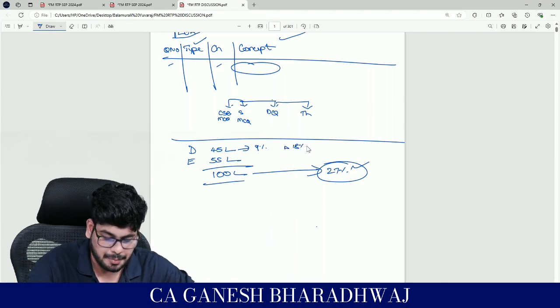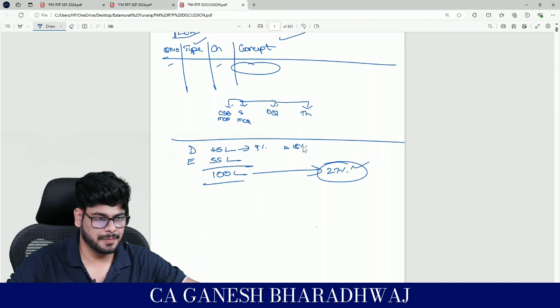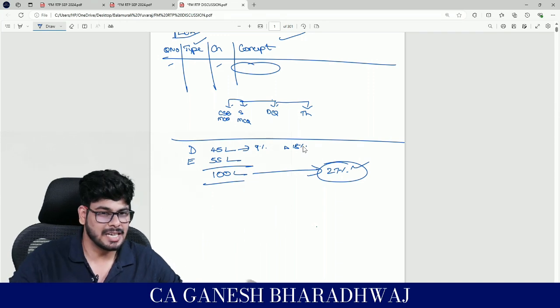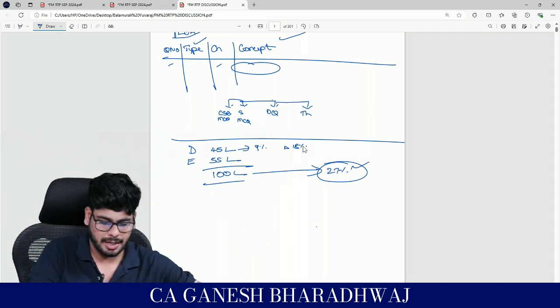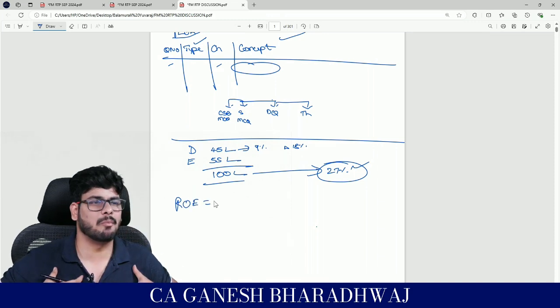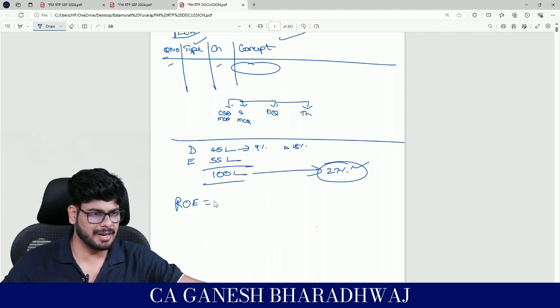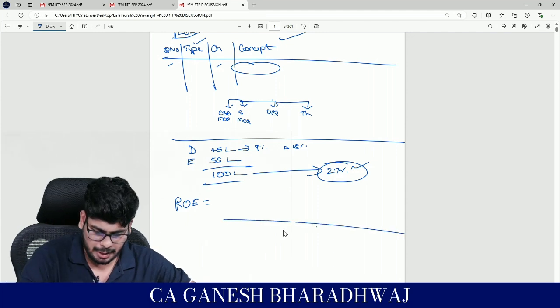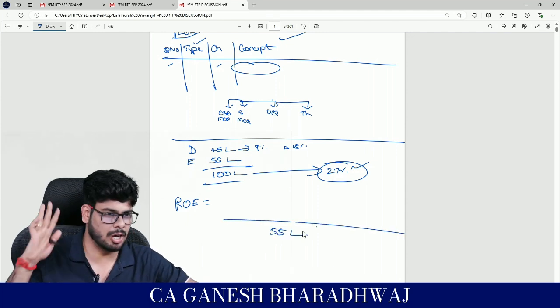I'm generating 18%. So basically what happens, return on equity, can I calculate like this? Return on equity, basically what do you mean by return on equity? Whatever amount that the equity shareholders get divided by their equity investment. Equity investment is how much? 55 lakhs. Denominator is sorted.